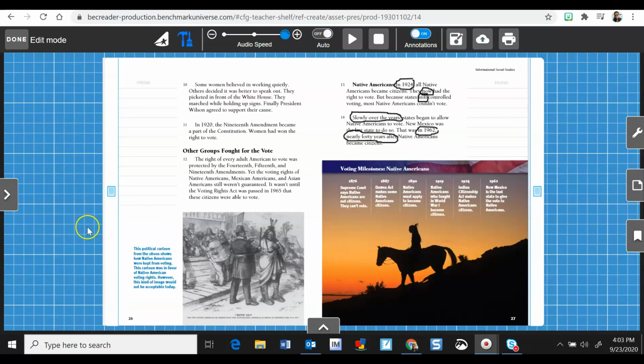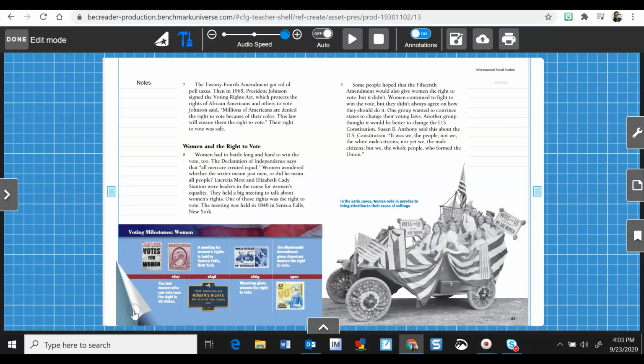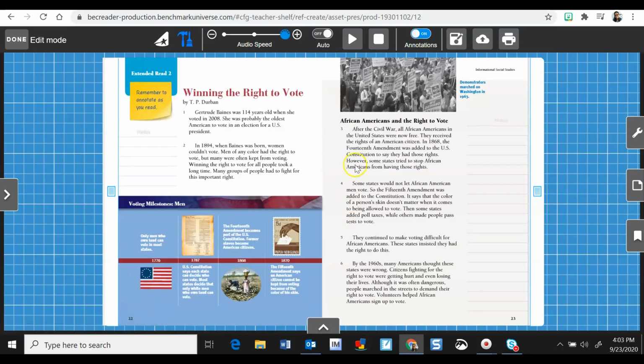Now it's your turn. You're going to turn to page 23, and you're going to read the section about African Americans and the right to vote. While you're rereading, I want you to focus on what connects the sentences and paragraphs. What signal words and phrases show this connection? Look for some sequential words and phrases just like we did earlier.